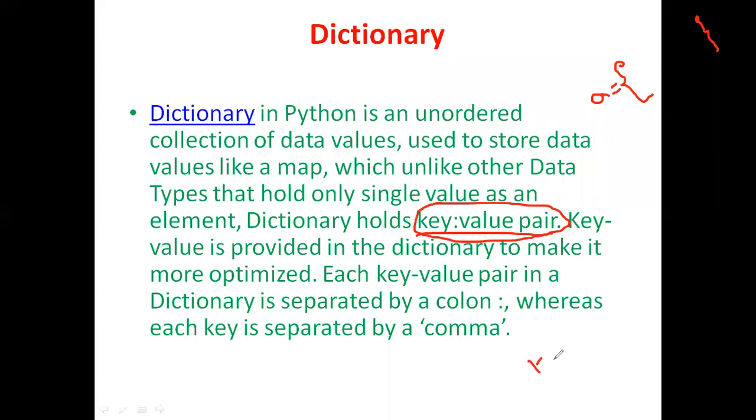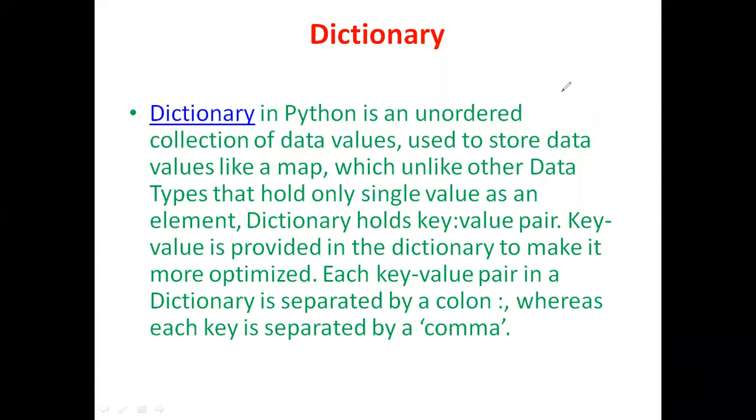Remember, all the keys must be integers only, and we can have any type of values. We can have integer values, character values, string values or complex values, etc. But the key should be an integer and the value can be of any type. Each key value pair is separated by a comma, and key and value are separated by a colon.